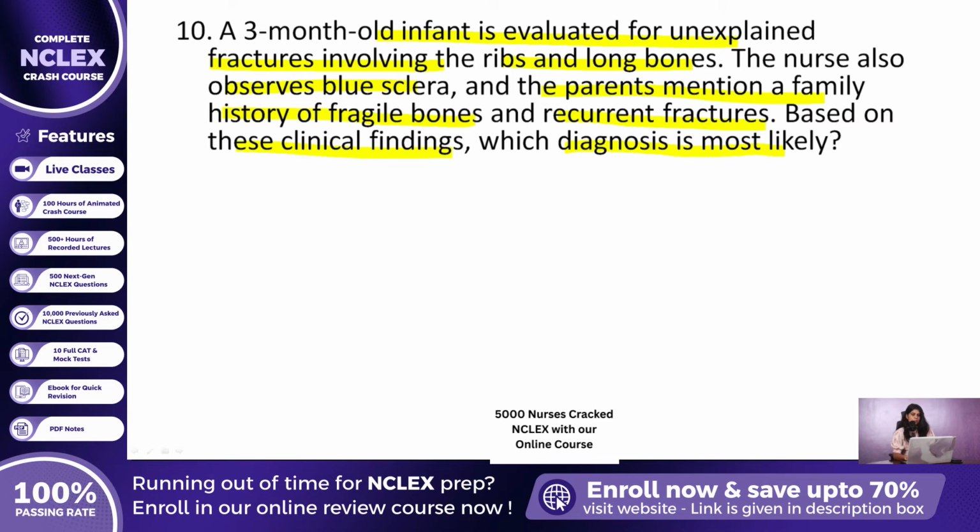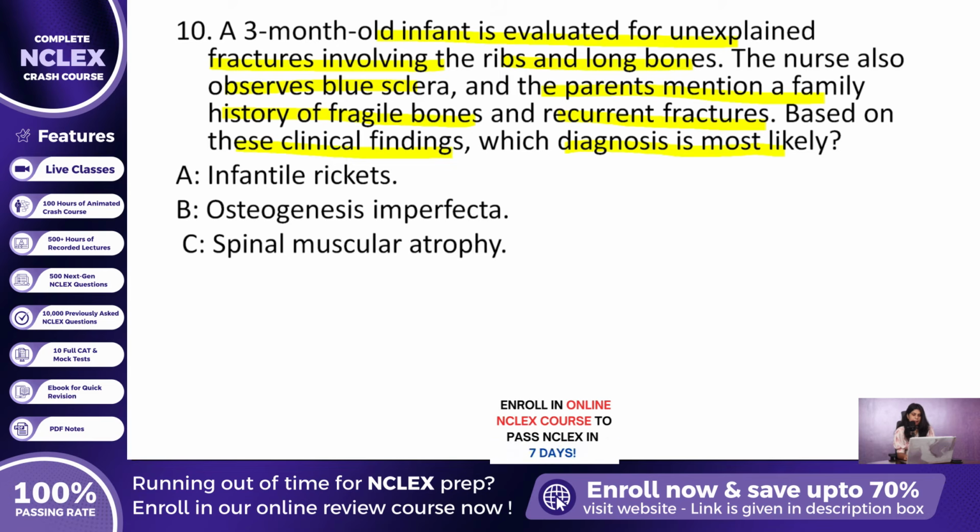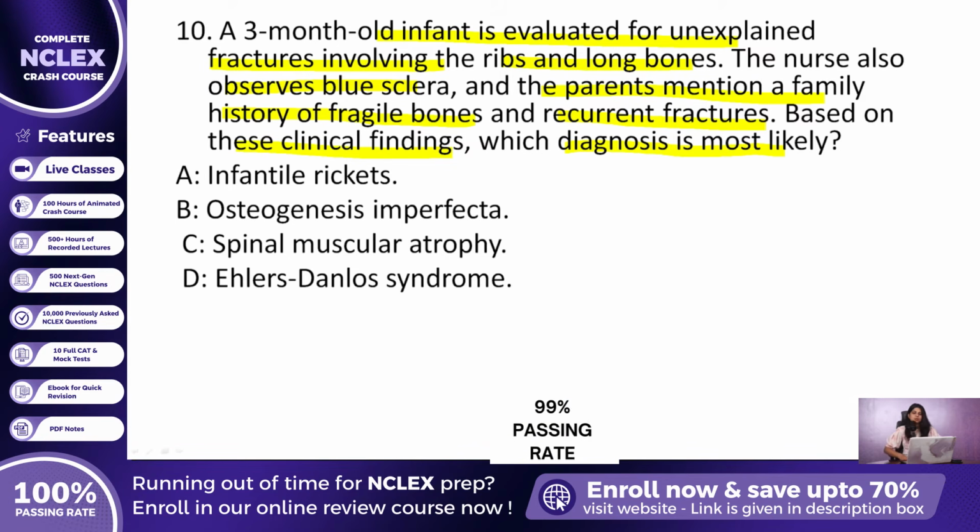Let us take a close look at the potential causes being considered. Option A, infantile rickets. Option B, osteogenesis imperfecta. Option C, spinal muscular atrophy. Option D, Ehlers-Danlos syndrome. The most likely and clinically supported diagnosis in this case is option B, osteogenesis imperfecta. Now let us explore why this diagnosis fits so clearly with the child's presentation.